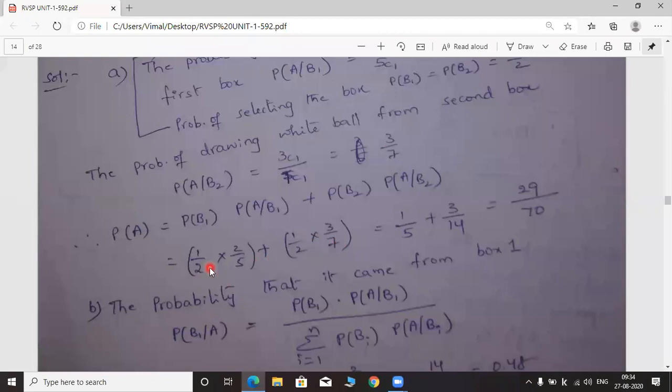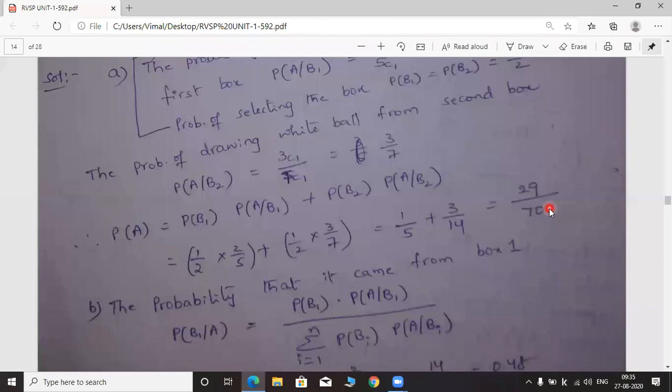Okay. So add these two terms. 1 by 2 into 2 by 5. 2 gets cancelled. You will get 1 by 5. Similarly, here we have 1 by 2 into 3 by 7 in the second brackets. So we have 3 by 14. So 1 by 5 plus 3 by 14. Solve this by taking the LCM. You will get 29 by 70.